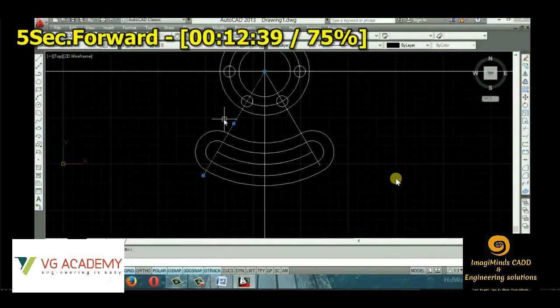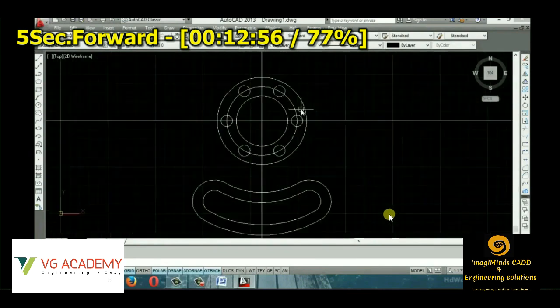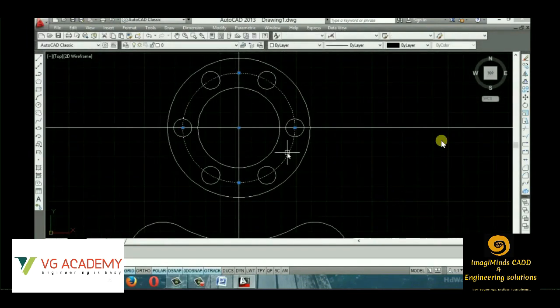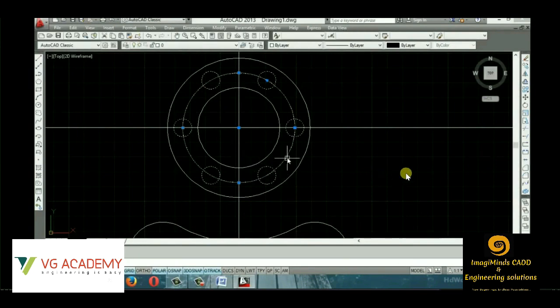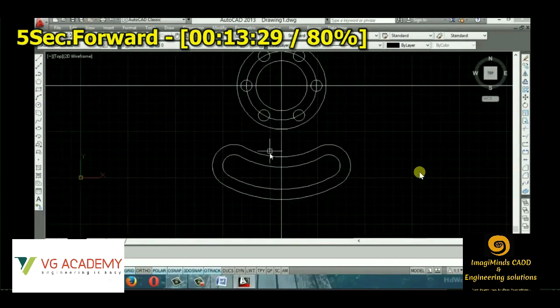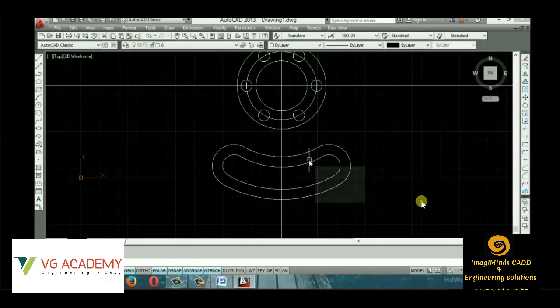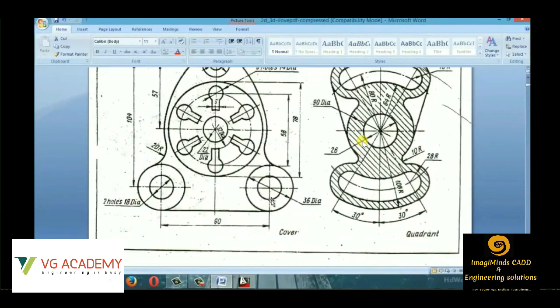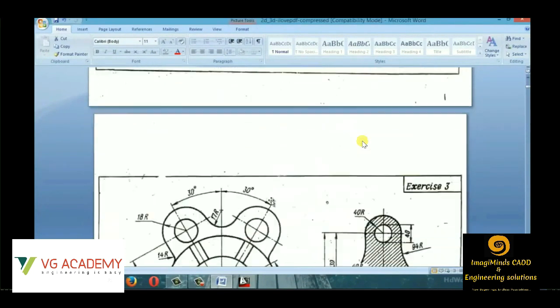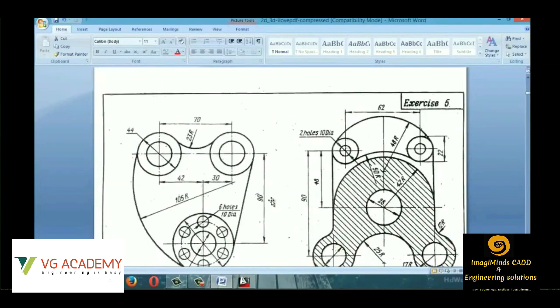So you can see the use of the mirror option now. With the help of this, we'll be creating different types of these exercises so that it helps you in practicing a lot, because the more you practice, I have already told you, the more perfect you become. So you have to create this type of different basic exercises to master yourself in AutoCAD.